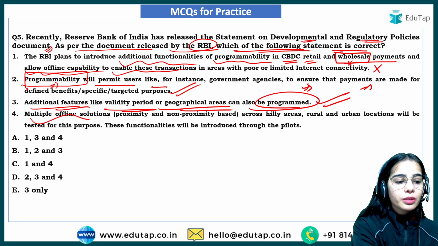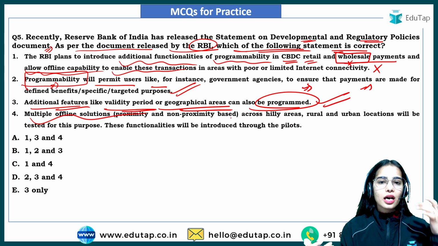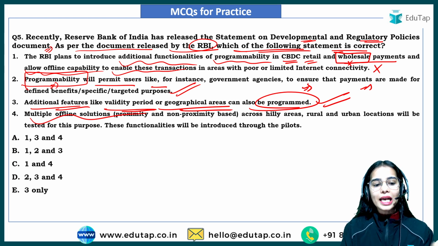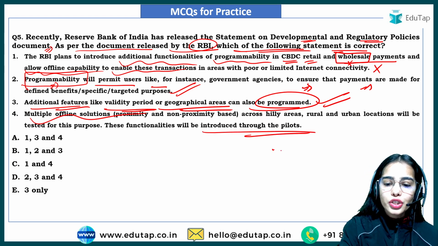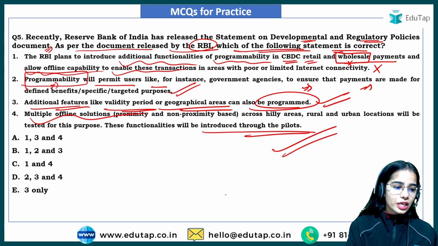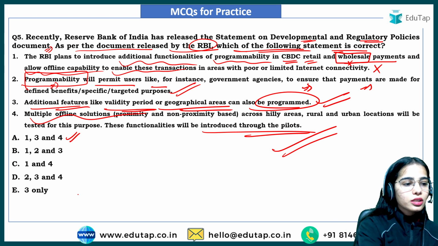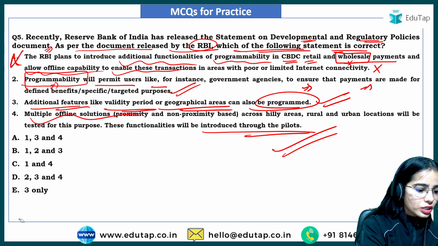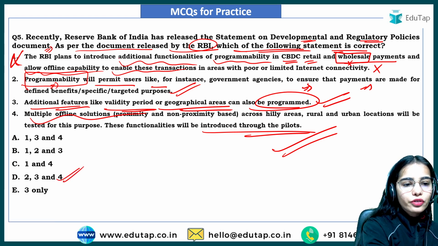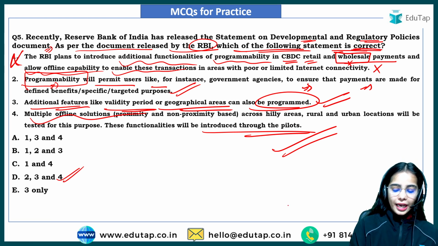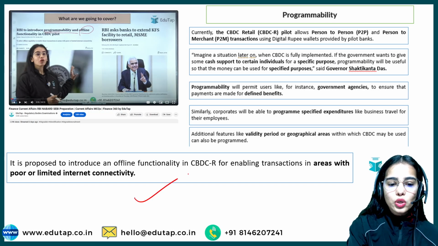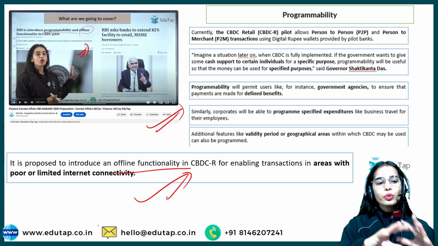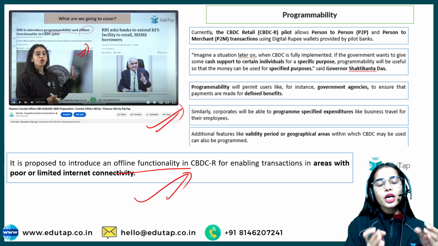Okay. Additional features like the validity period or geographical areas can also be programmed under the programmability. So this is correct. Multiple offline solutions across hilly areas, rural and urban locations will be tested for the purpose of the offline functionality, and these functionalities will be introduced through pilots. So this is also correct. So the second, third and fourth statements are correct, and that's why you had to find the incorrect statement, and D is the right answer here. We have discussed all about the offline functionality and the programmability in the session. So if you do not have the information regarding these, you can see the session.